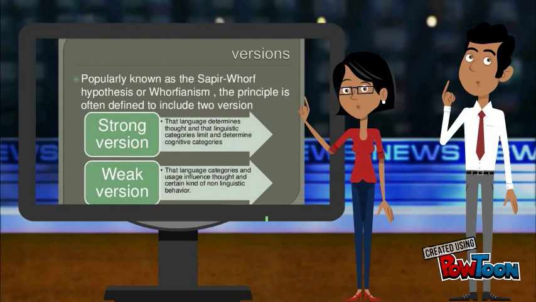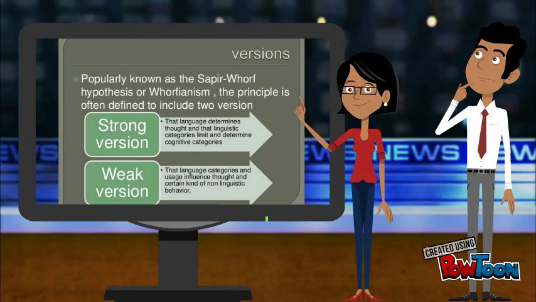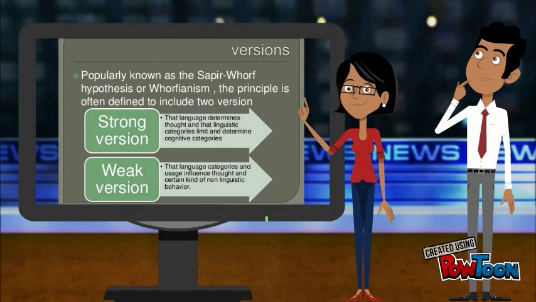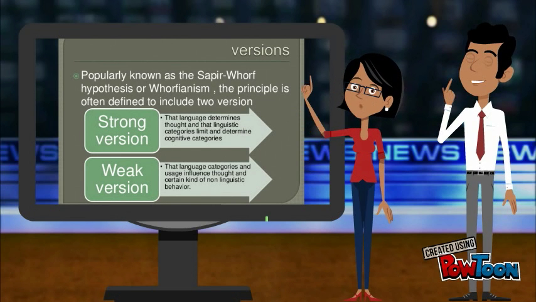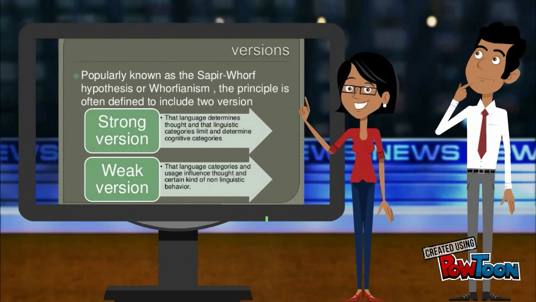Now, as you can see behind us, this theory includes two versions. The first is a strong version and has support for saying language has an influence on what determines thought, and linguistic categories determine cognitive categories. And this puts limits to what we can understand, sometimes making it impossible for us to understand certain things native to other languages. The second is a weak version and has support for saying that language categories and usage influence thought and a certain kind of non-linguistic behavior.